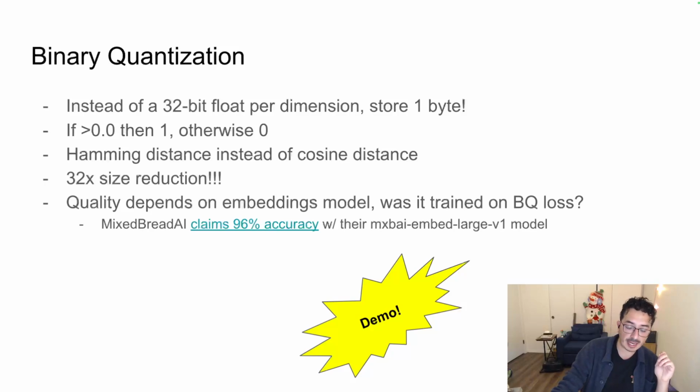There is a performance hit that you get with it, so the quality of the search won't be as good when you use binary quantization. But some embedding models are specifically trained on binary quantization loss, so you may not lose a lot of quality. For example, Mixedbread claims that you preserve 96% accuracy after you perform binary quantization, so that's probably good enough for most use cases. And if you have a lot of vectors, or you just want to make your vector search go faster, binary quantization is one approach to do that.